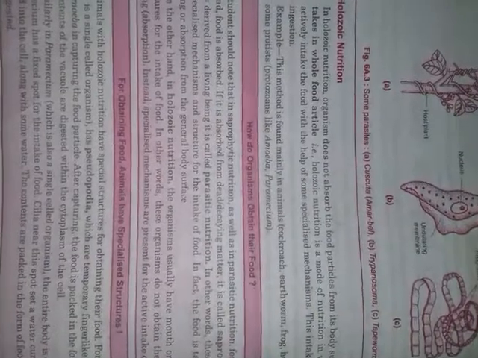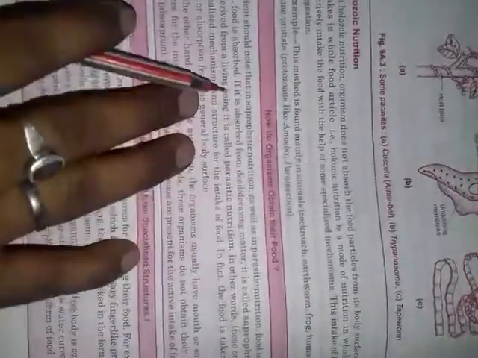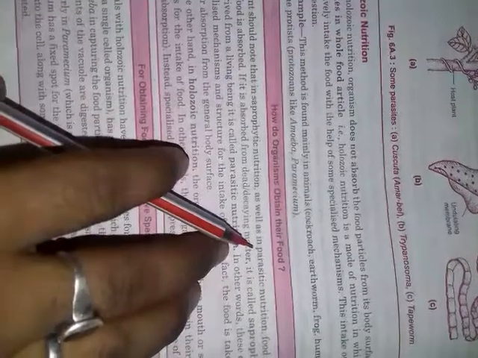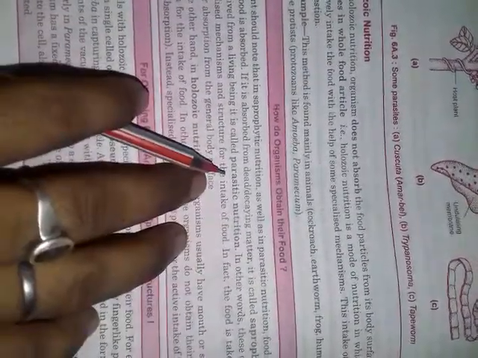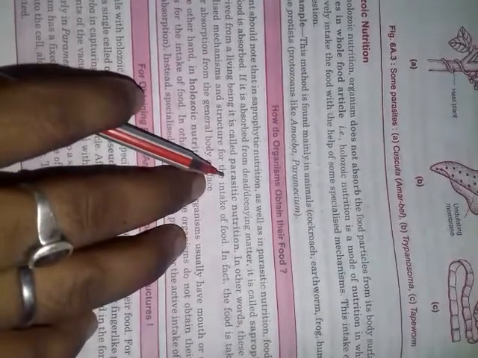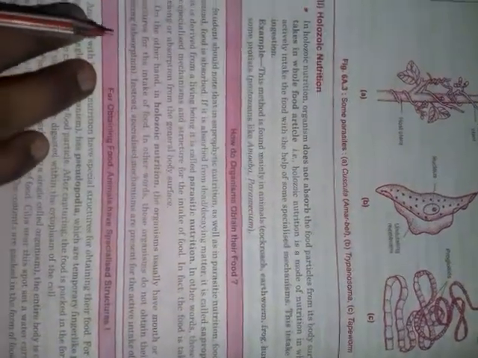In this second part of the video on nutrition, we describe how organisms obtain their food. We have already told you about the two modes of nutrition, autotrophic and heterotrophic, and their categories: saprophytic, parasitic, and holozoic modes of nutrition.